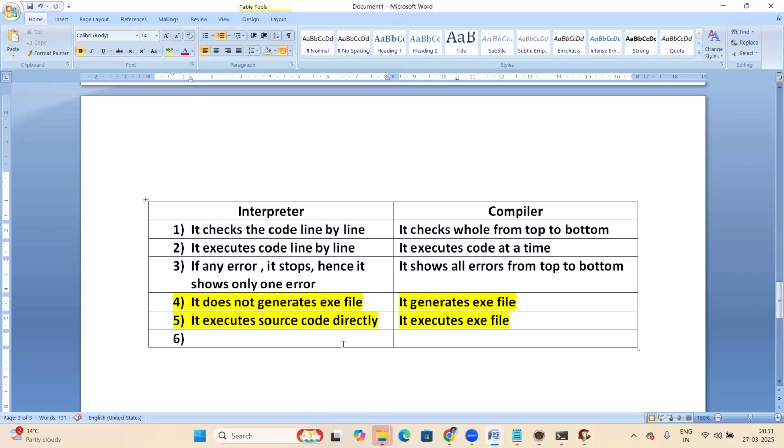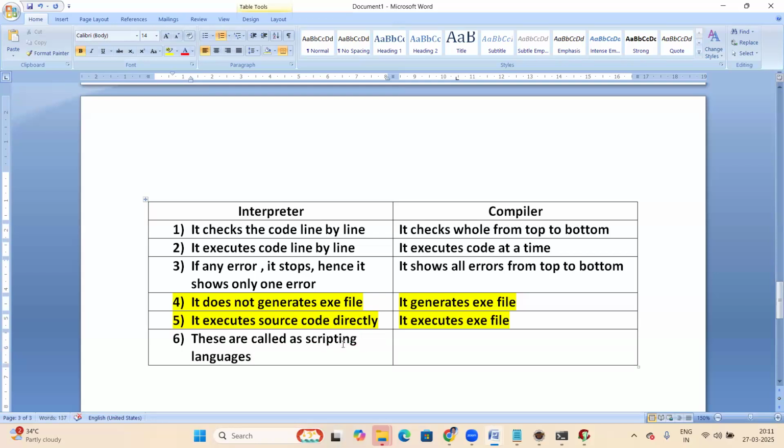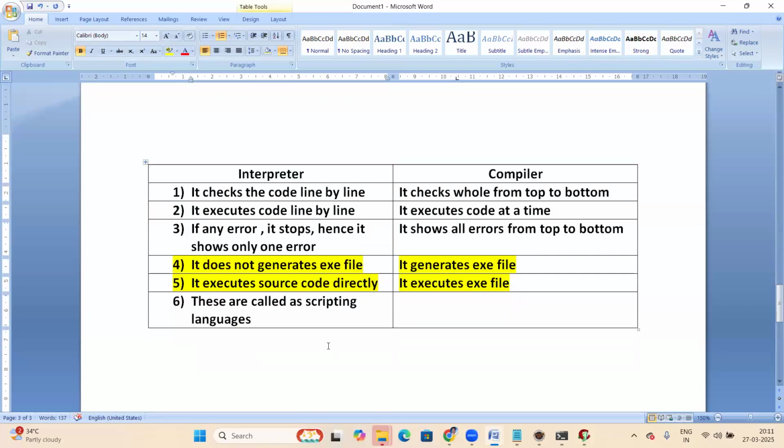Next difference. See, interpreter-based languages are called scripting languages. Compiler-based, so these are called as what?